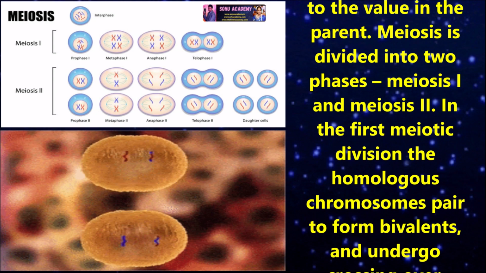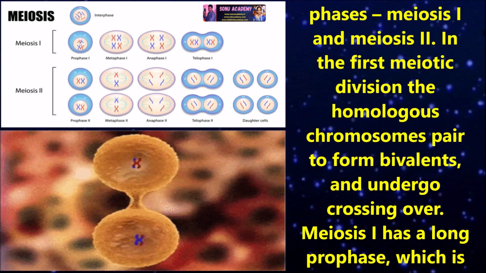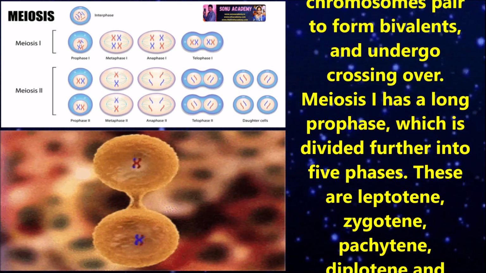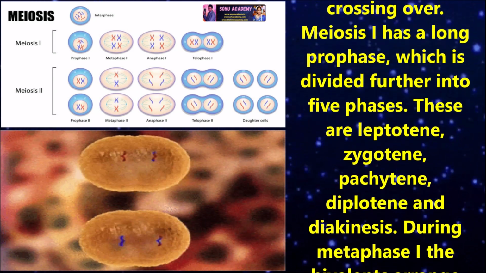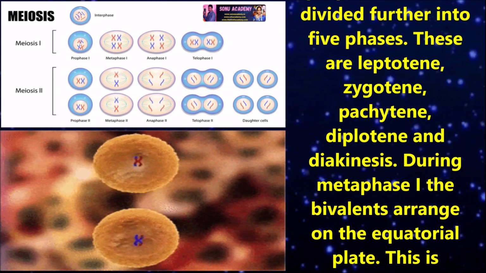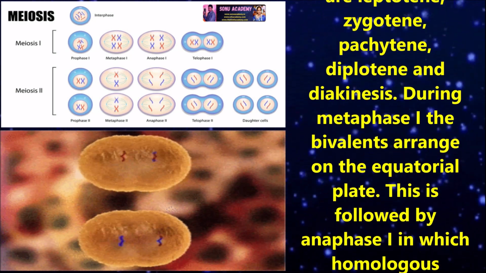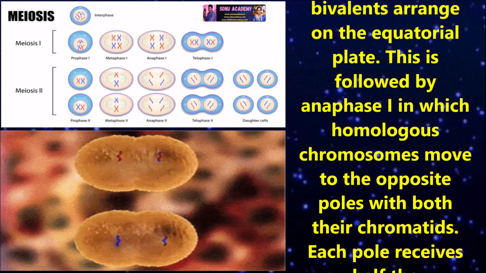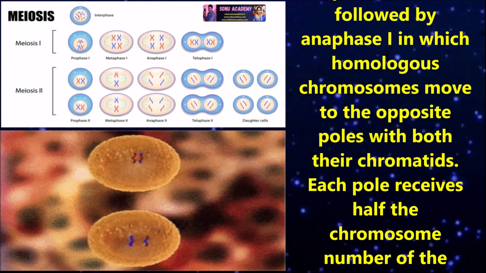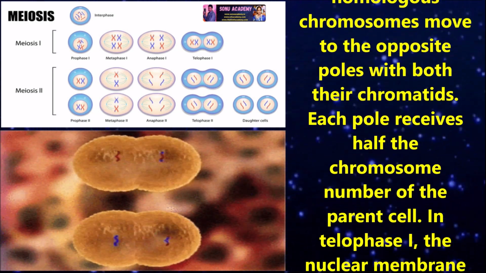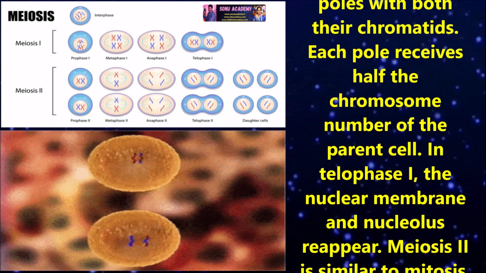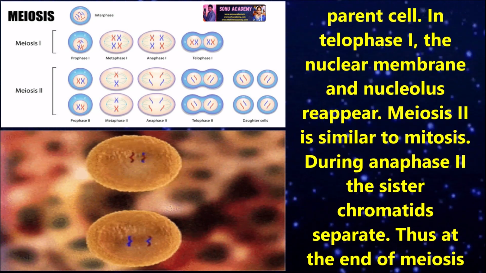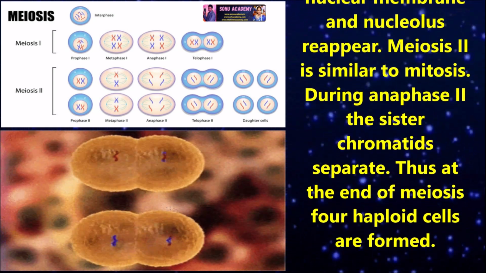Meiosis is divided into two phases, meiosis 1 and meiosis 2. In the first meiotic division, the homologous chromosomes pair to form bivalents and undergo crossing over. Meiosis 1 has a long prophase which is divided further into 5 phases. There are leptotene, zygotene, pachytene, diplotene, and diakinesis. During metaphase 1, the bivalents arrange on the equatorial plate. This is followed by anaphase 1, in which homologous chromosomes move to the opposite poles with both the chromatids. Each pole receives half the chromosome number of the parent cell. In telophase 1, the nuclear membrane and nucleus reappear.